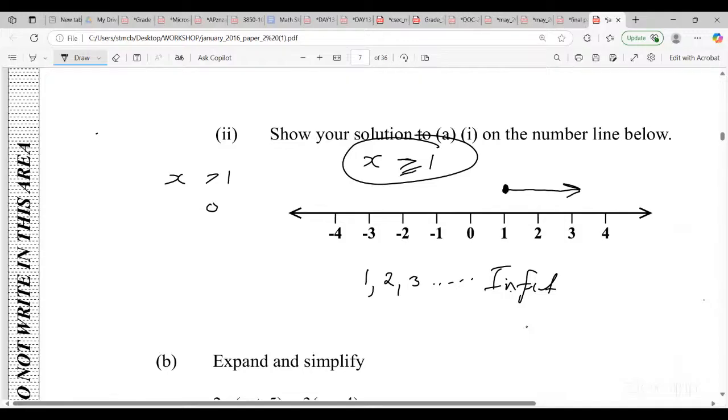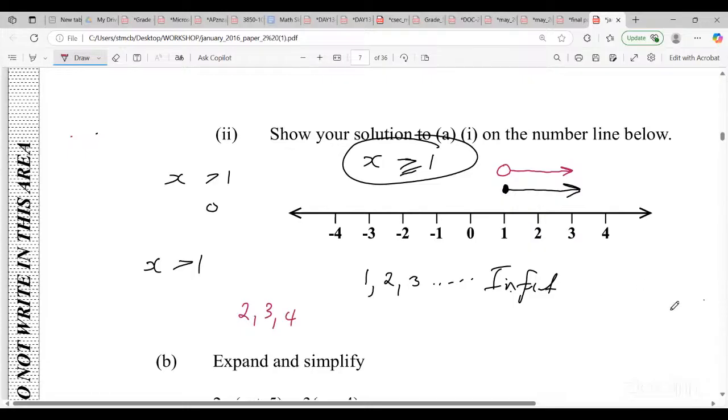Let me just show you something. What if the solution was this? What if we had got x greater than 1? I'm going to represent this up the top. All right? Then something important, you know. We don't know what is coming, so this might be the one that comes. This will be the solution, so it will be an open circle. And if they ask you to list them, naturally they will say integers, right? So naturally it would start from 2. These are the values greater than 1.